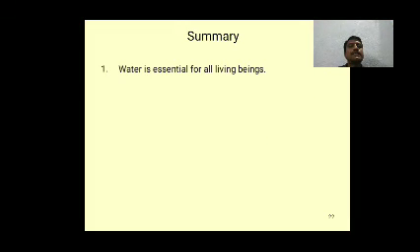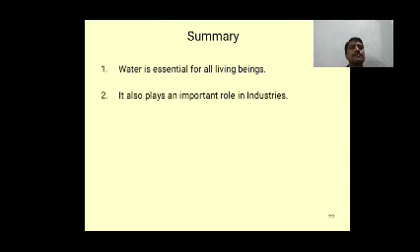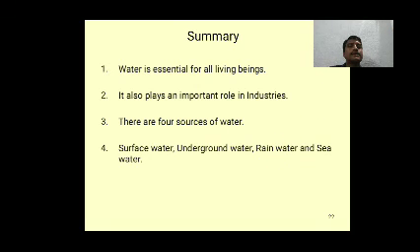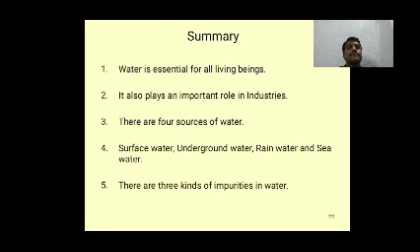Summary: water is essential for all living beings. It also plays an important role in industries. There are 4 sources of water: surface water, underground water, rainwater and seawater. There are 3 kinds of important impurities in water: dissolved impurities, suspended impurities, microscopic impurities.